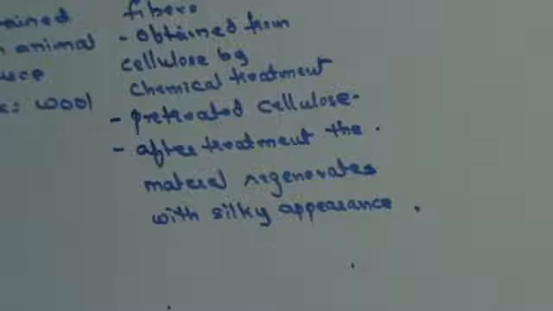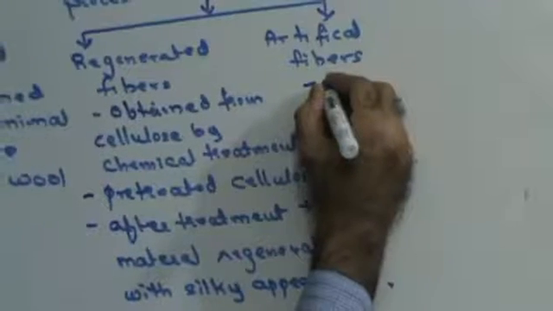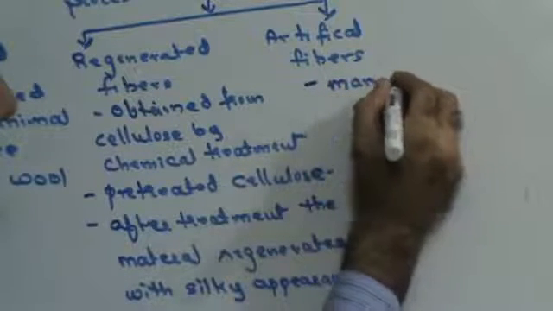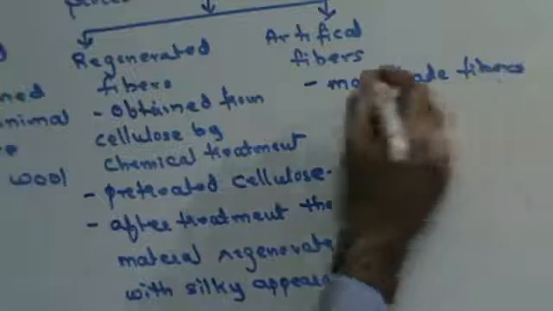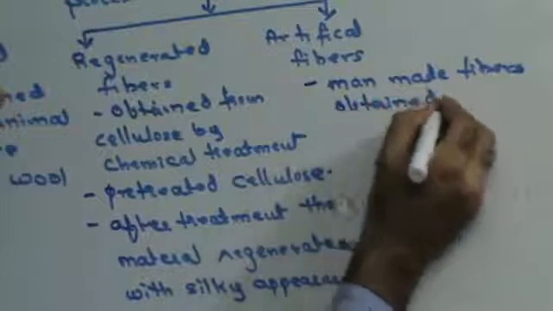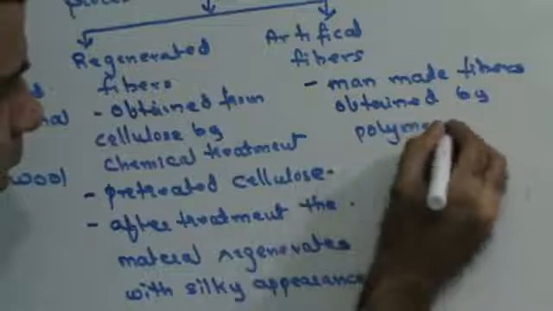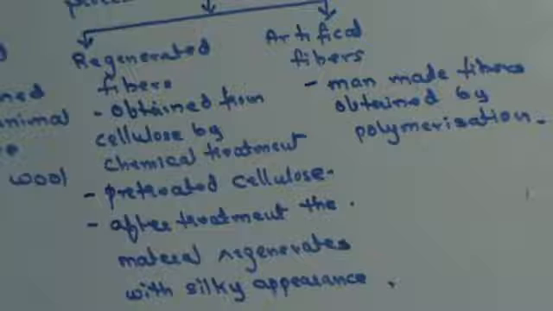Now artificial fibers are man-made fibers obtained by a chemical process known as polymerization.